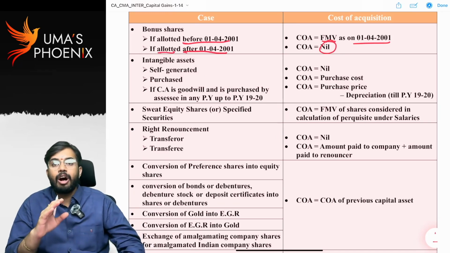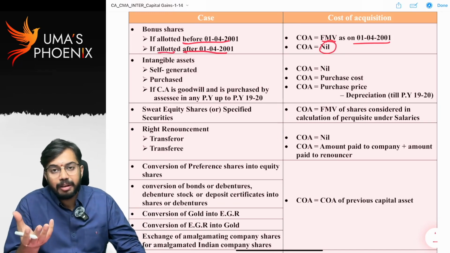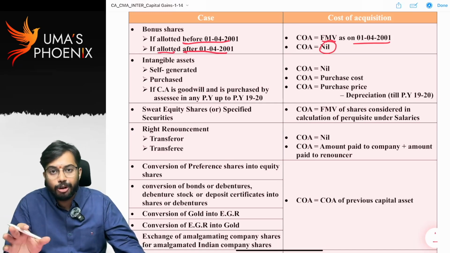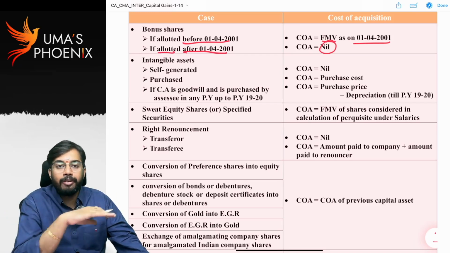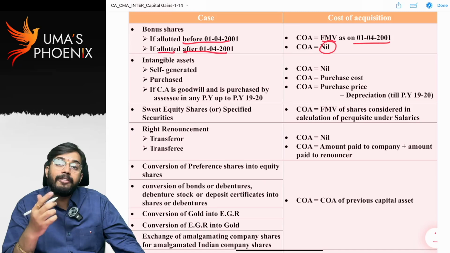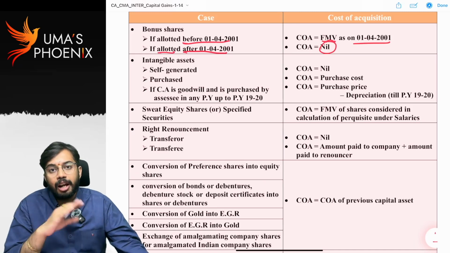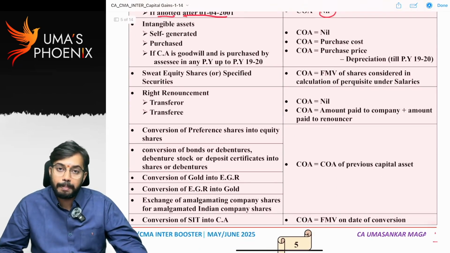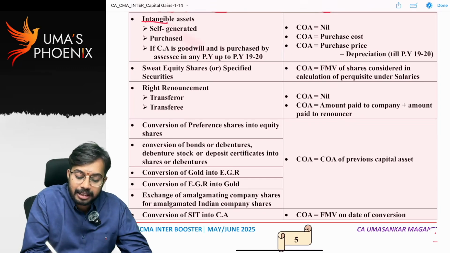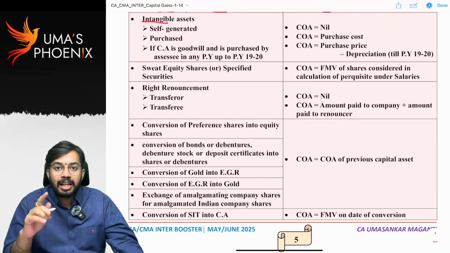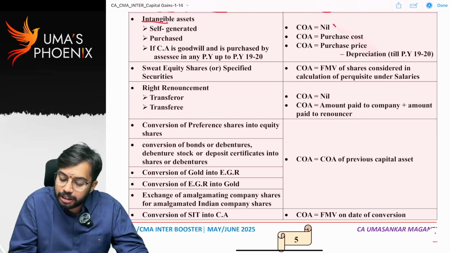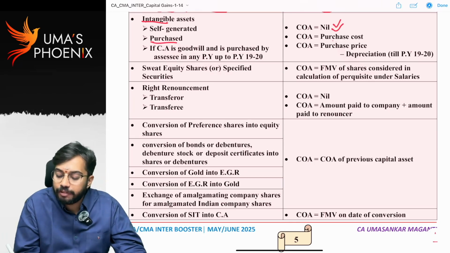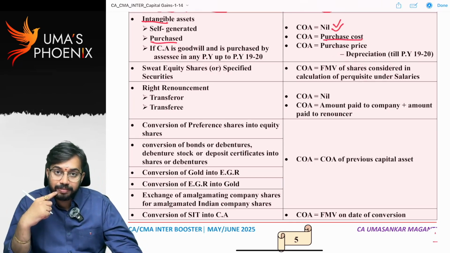Is it clear? Because after 1st April 2001, generally bonus shares are allotted at free of cost. That's why cost of acquisition for bonus shares is 0. However, if bonus shares are allotted before 1st April 2001, fair market value benefit is there. That's why cost of acquisition is equal to fair market value as on 1st April 2001. Intangible assets. See, if intangible assets are self-generated, then cost of acquisition is equal to nil. If intangible assets are purchased, then cost of acquisition is equal to purchase cost.